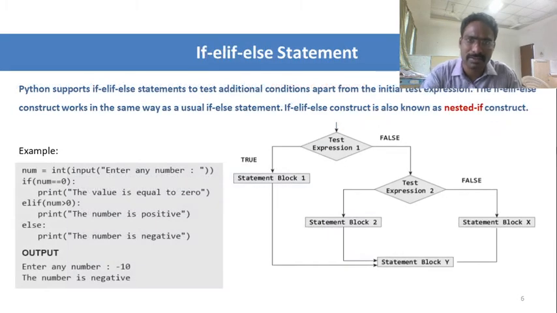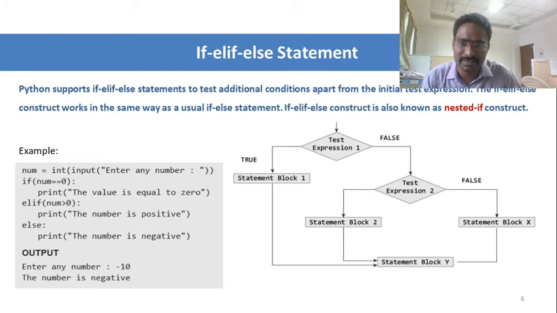So the next is the if, elif, and else statement. It is the same thing: if we need to check multiple conditions with if and then the elif part, and none of the conditions match, then it will print the message specified in the else part. So that is happening here.